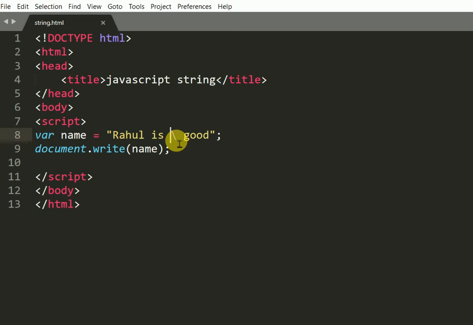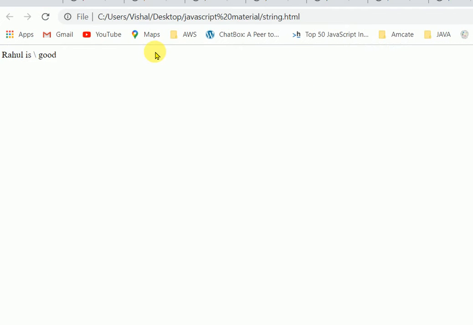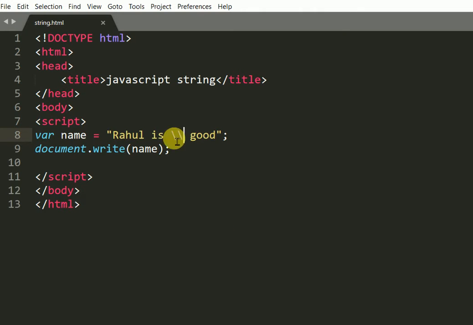So I put a double backslash here. After that we will see the output. So if you want a single backslash in our string, we put a double backslash in our string.